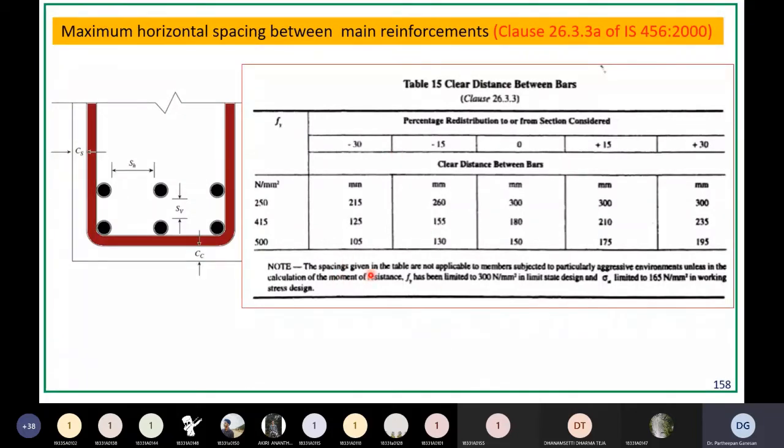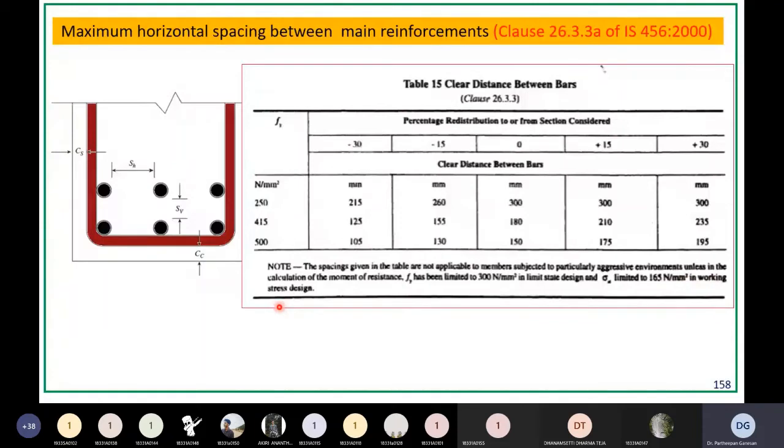Here the spacings given in the table are not applicable to members subjected particularly to aggressive environments, unless in the calculation of the moment of resistance, fy has been limited to 300 N/mm² in limit state design, and sigma_st is limited to 165 N/mm² in working stress method.